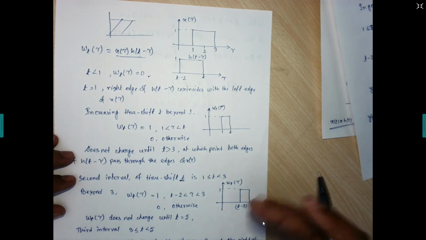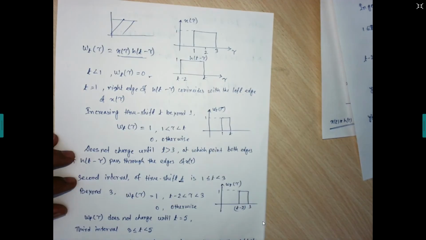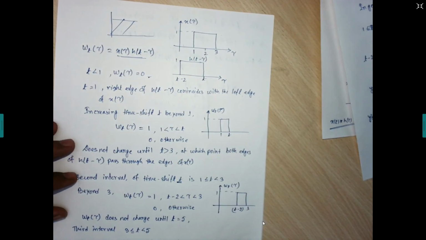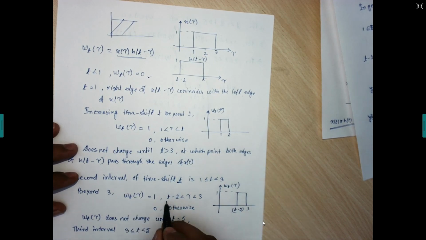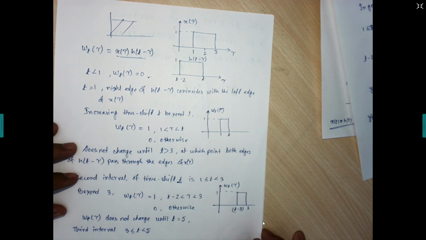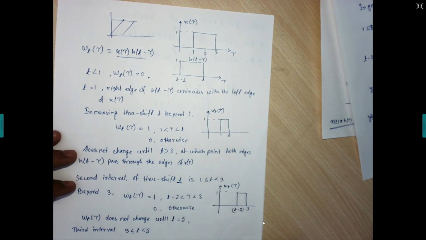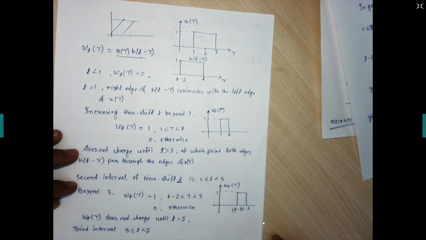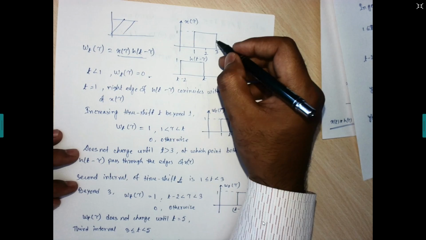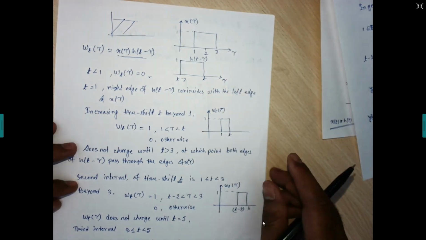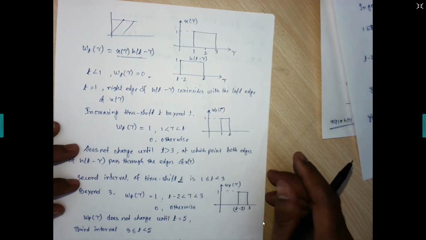Next, if we go beyond 3, on the tau axis, for this t, this time shift on the tau axis, w of t, tau will be 1 and represented by this interval for the tau. So on this interval for this tau, we need to fix the value of t. This expression will not change until t is equal to 5. Why? Because up to t equal to 5, we are having the non-zero values of x of tau as well as h of t minus tau.